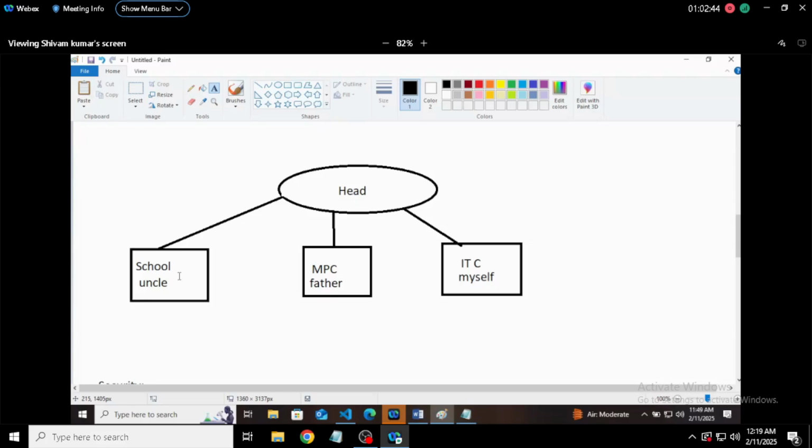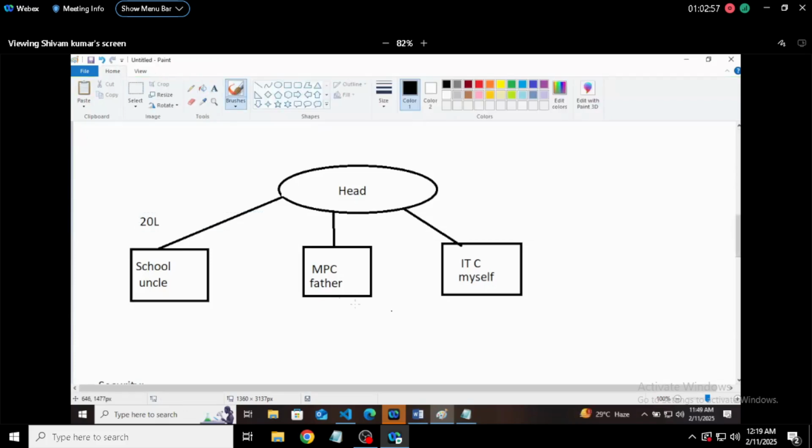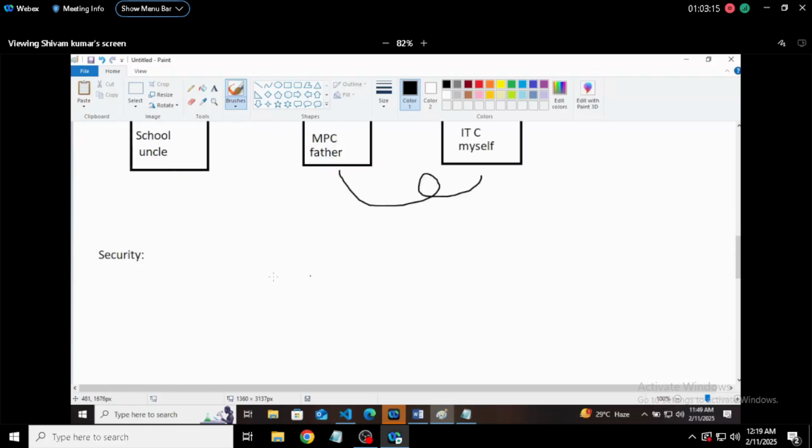Now let's say at that time the school does not have enough funds. Who will step in here? Let's say the school needs 20 lakh rupees, a bulk amount, and the school does not have that much fund. So these two entities will work at that time. We are sharing a part of ours to extend the affiliation. When the school needed the security amount to deposit, they will come into action. So these kinds of things happen in security.